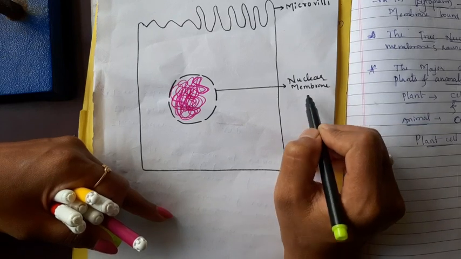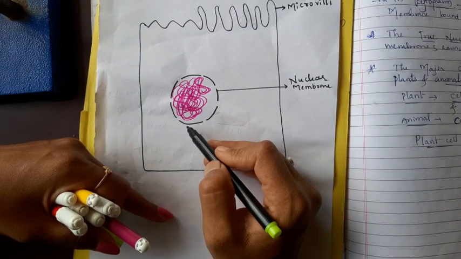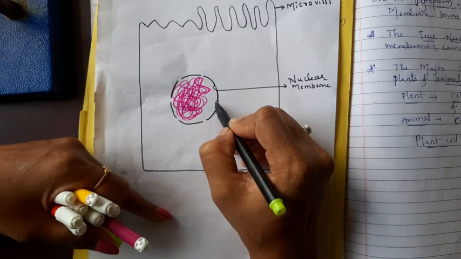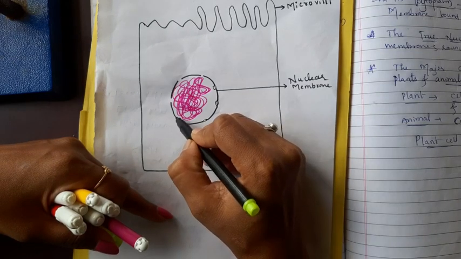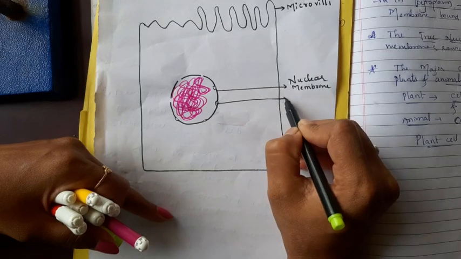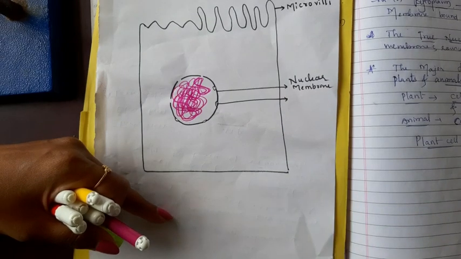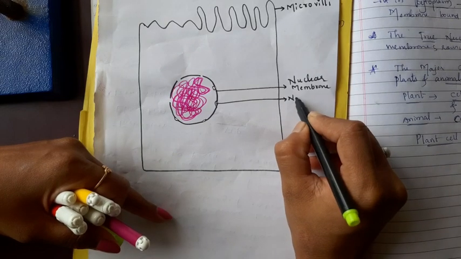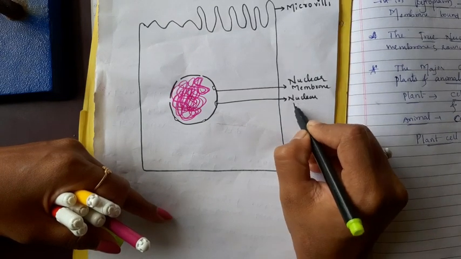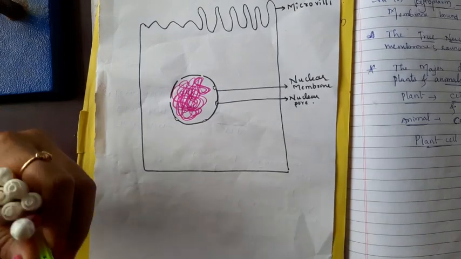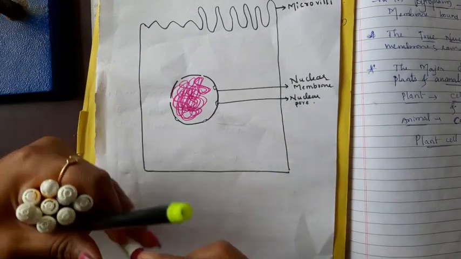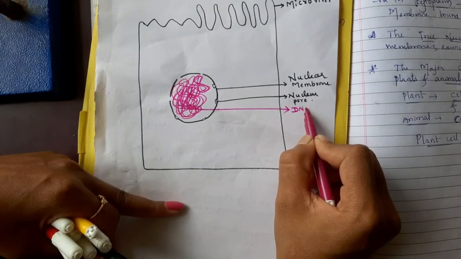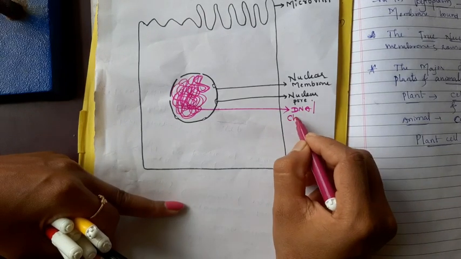You can observe that the nuclear membrane is not fully continuous. Here and there it has some open pores. This is present in the plant cell also; nuclear pores are present in the plant cell too. Nuclear pore. Inside that there is the genetic material called DNA or chromatin.